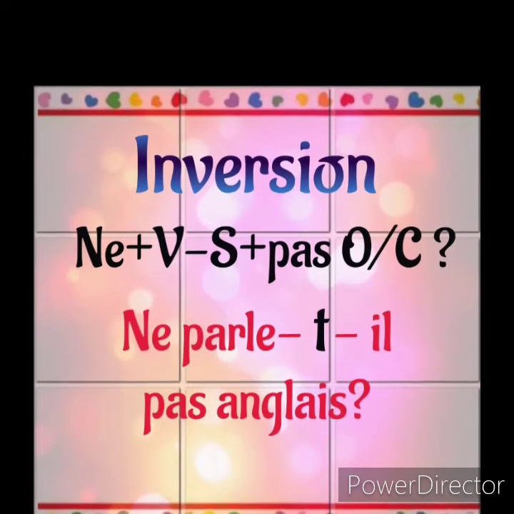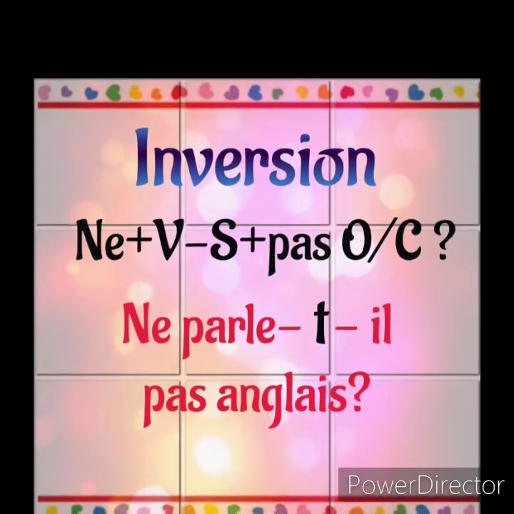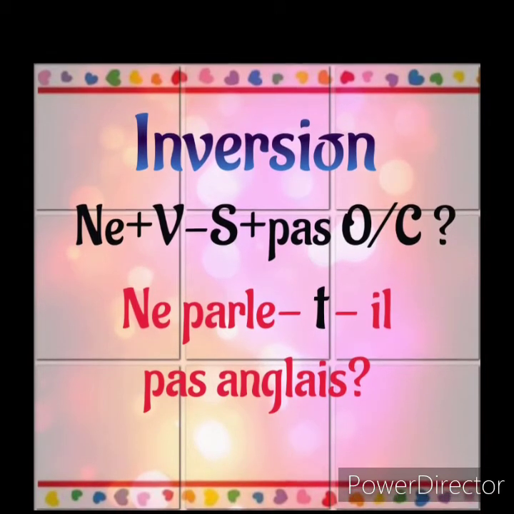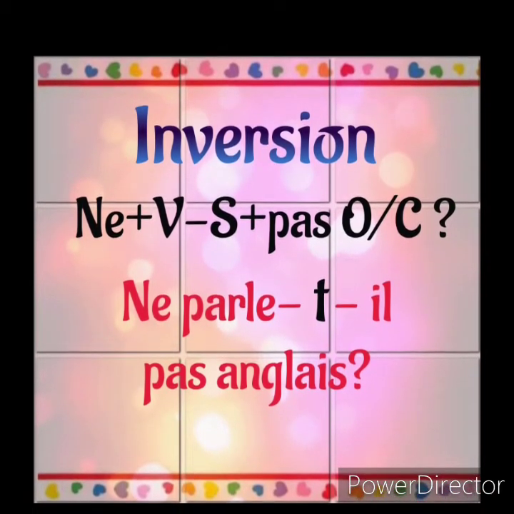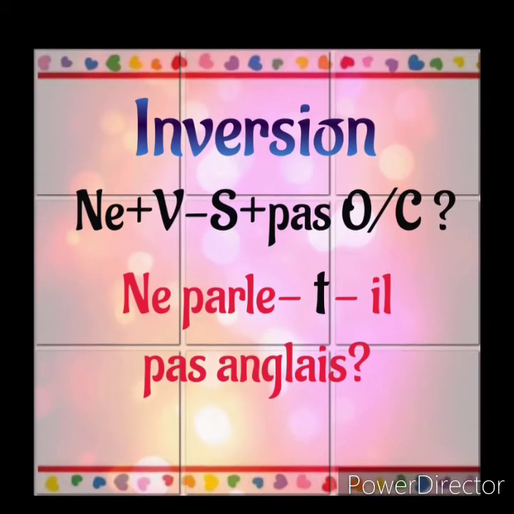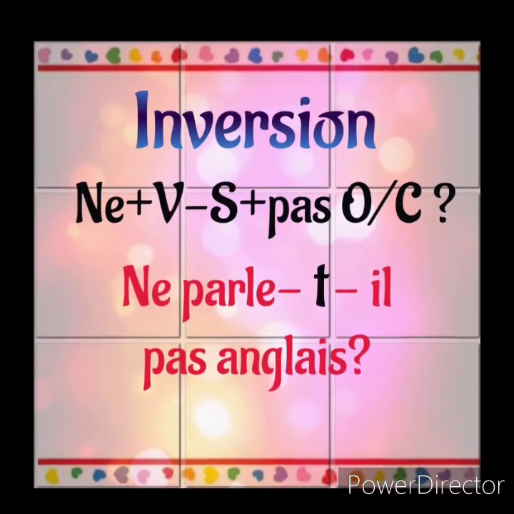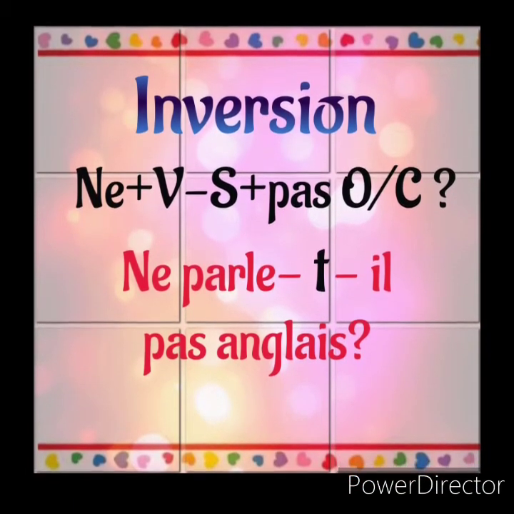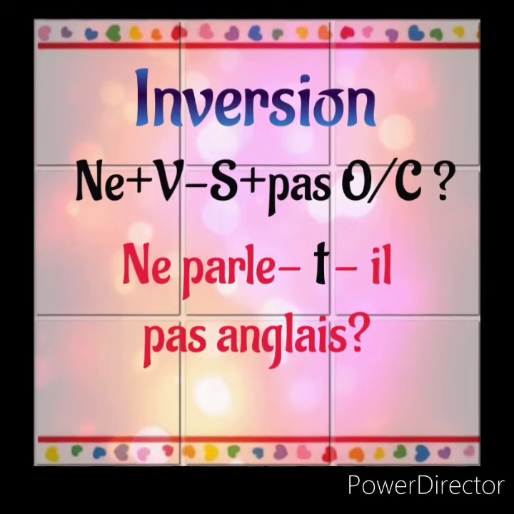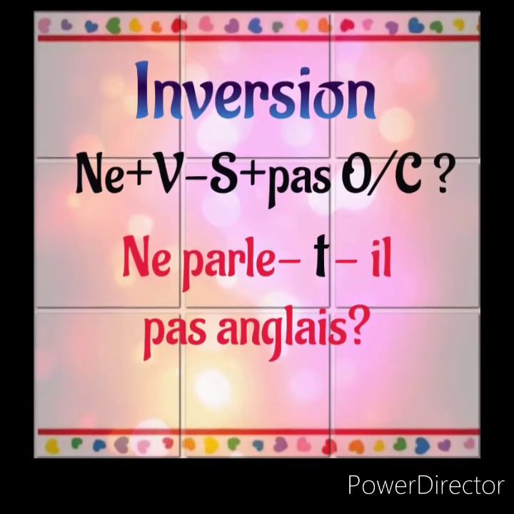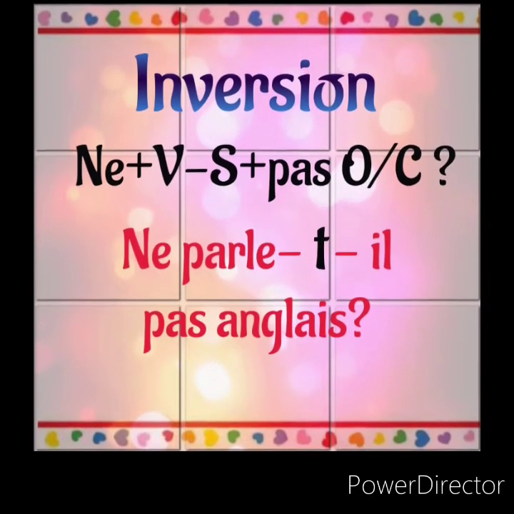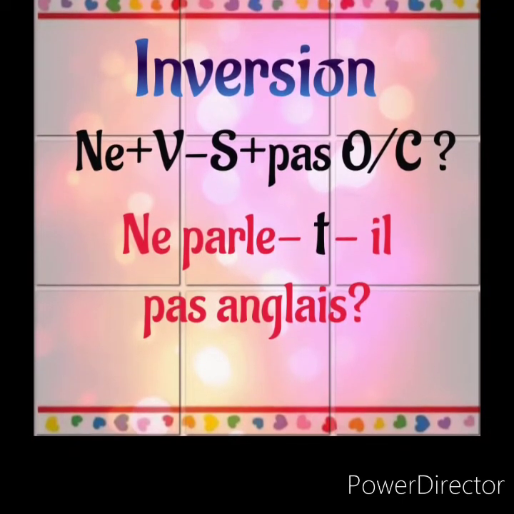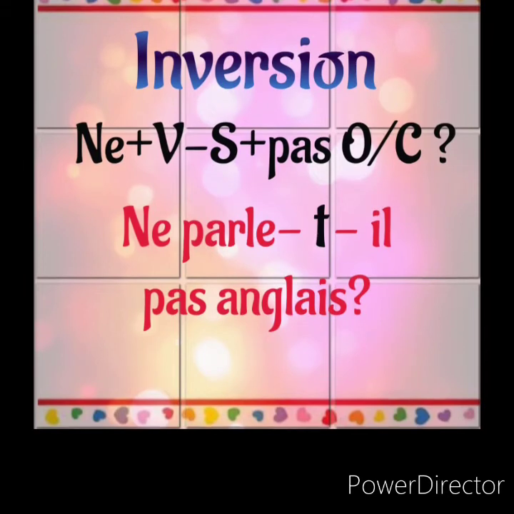See a negative sentence in inversion. Ne, verb, hyphen, subject, pas, object or complement. Always ne comes before the verb. So here it should be ne verb. You should not put pas next to the verb, because we haven't said the subject yet. So here comes hyphen subject, then only pas. Ne verb hyphen subject pas, and then object or complement. Ne parle-t-il pas anglais?